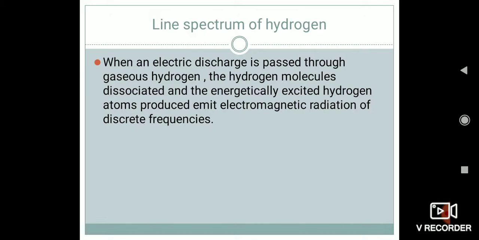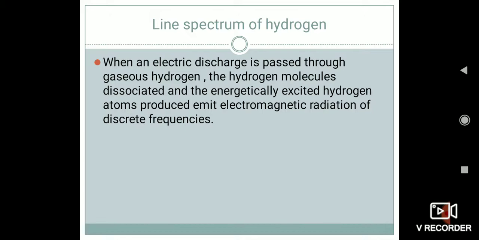The line spectrum of an element is considered unique, because there is regularity in the line spectrum of each element, and these lines of definite wavelengths are used to identify an element. That is why it is considered a fingerprint scanner, like the fingerprint scanning done for an Aadhaar card or any other purpose. In the same way, this spectrum is considered the fingerprint of any element. Now let us study the line spectrum of hydrogen.